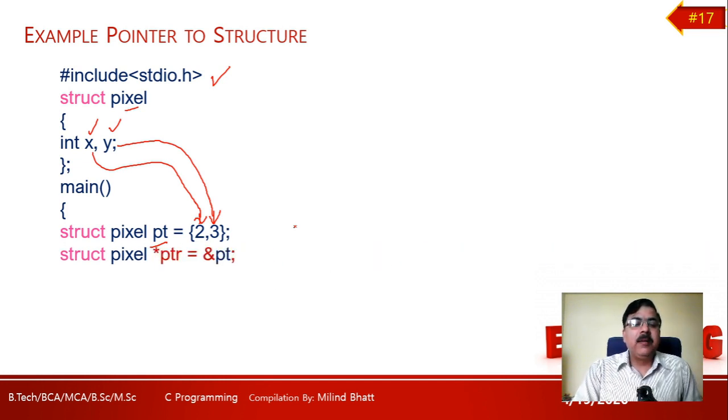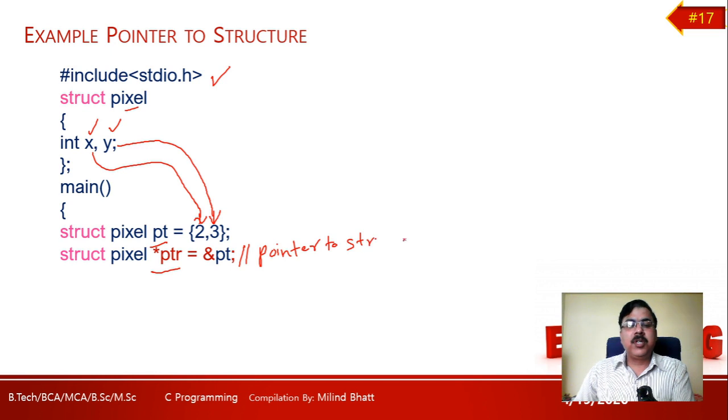Struct pixel asterisk ptr. This is what? Pointer to structure, holding the address of variable pt.